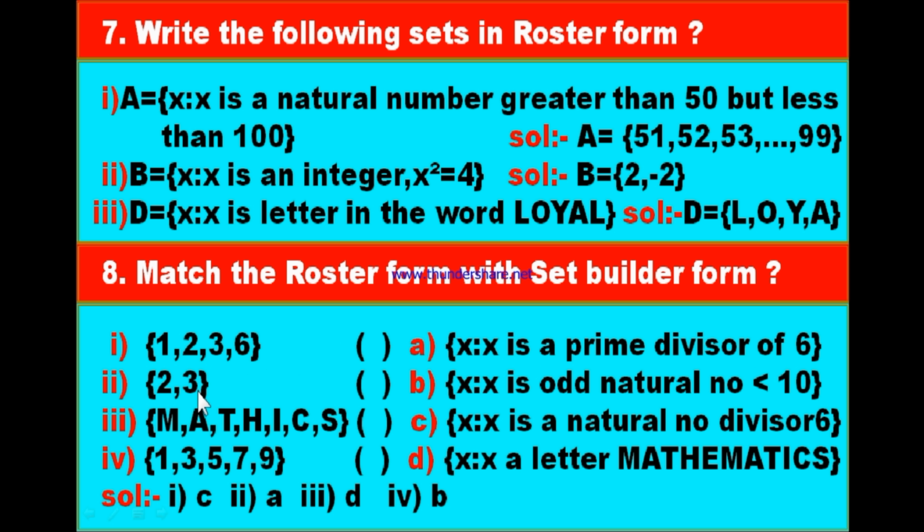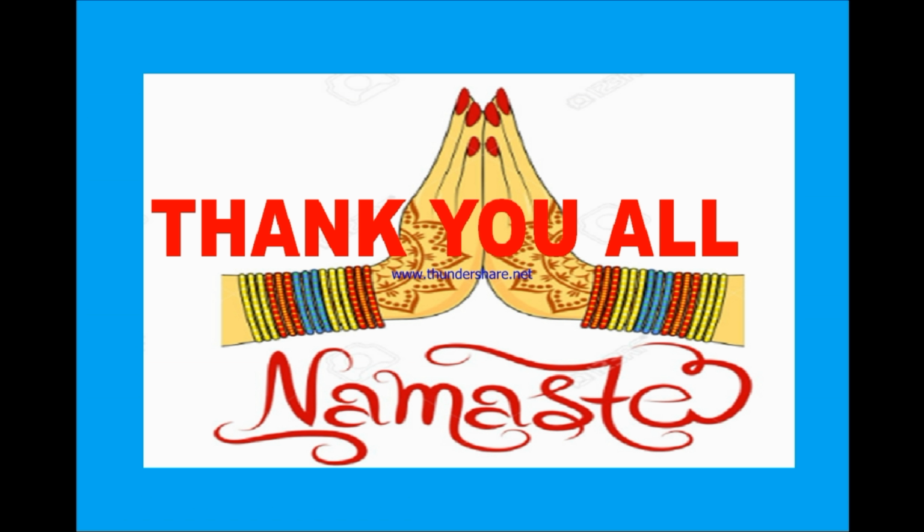Therefore, the second bit, the set 2, 3, are the prime divisors of 6. Therefore, the first bit answer is C, second bit answer is A, third bit answer is D, and fourth bit answer is B. Thank you one and all.